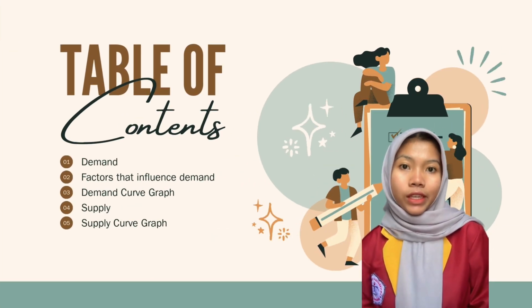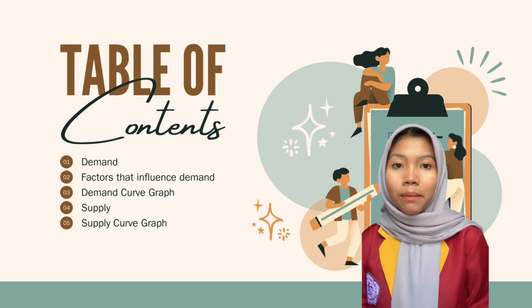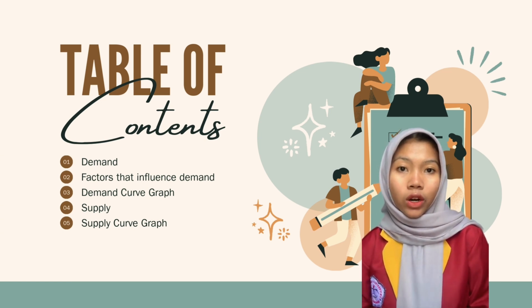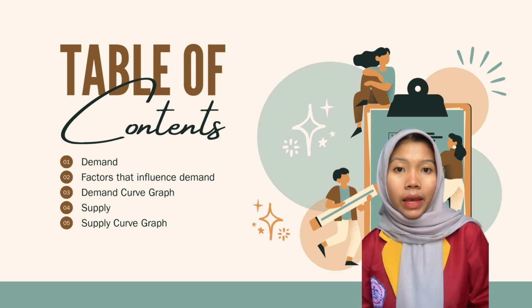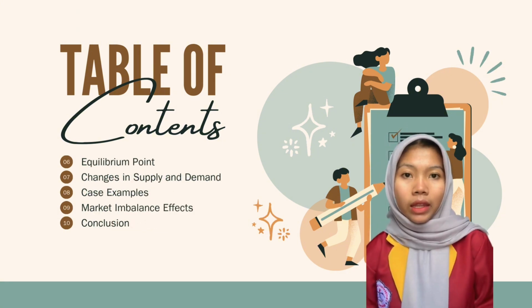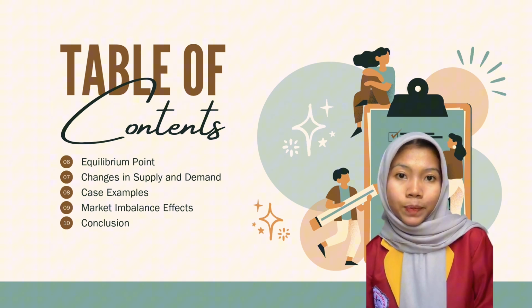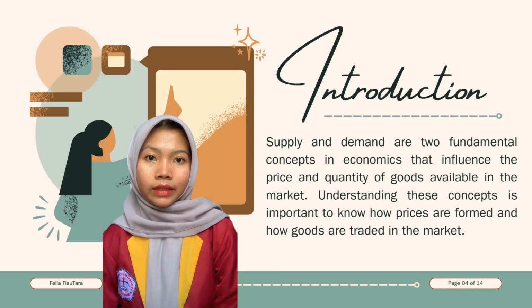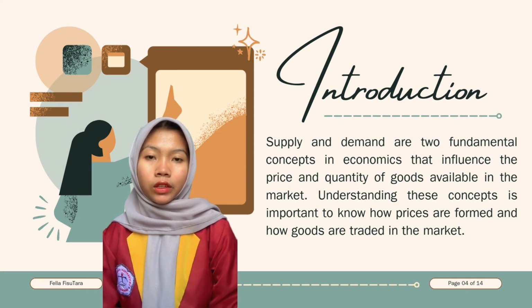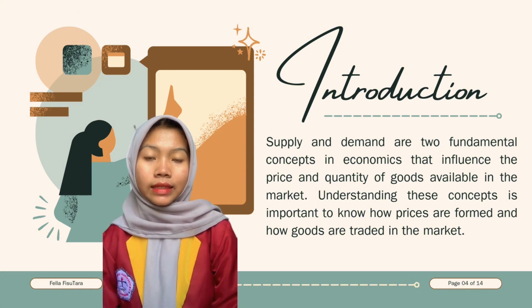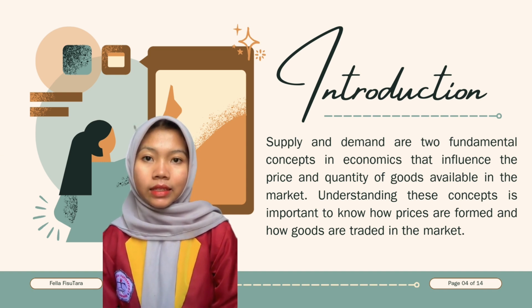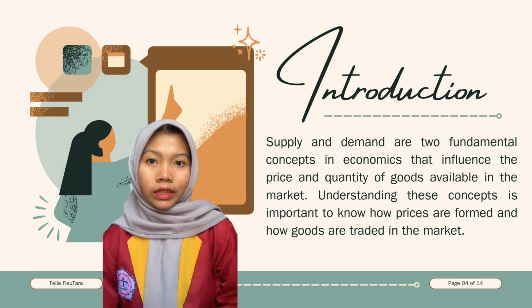So, enjoy watching. What will we discuss in this video? First, we'll learn about demand and supply, the factors that influence demand, and the demand and supply curve graph. Without further ado, let's jump right into the explanation. Supply and demand are two fundamental concepts in economics that influence the price and quantity of goods available in the market. Understanding this concept is important to know how prices are formed and how goods are traded in the market.